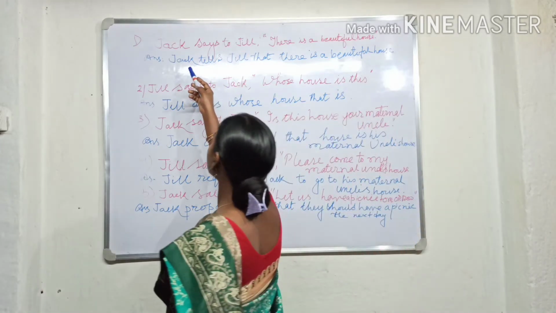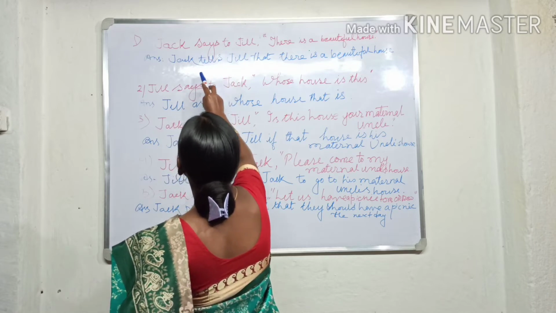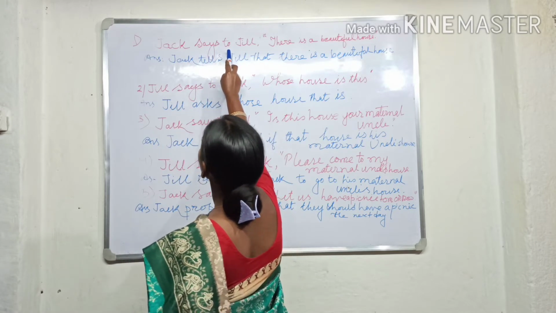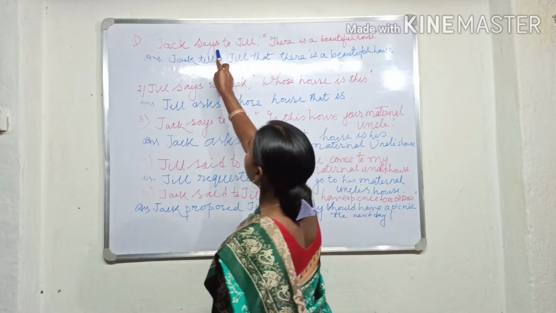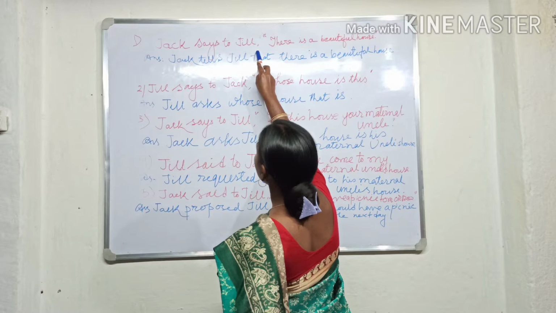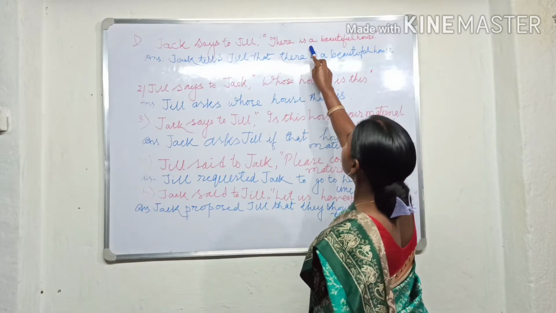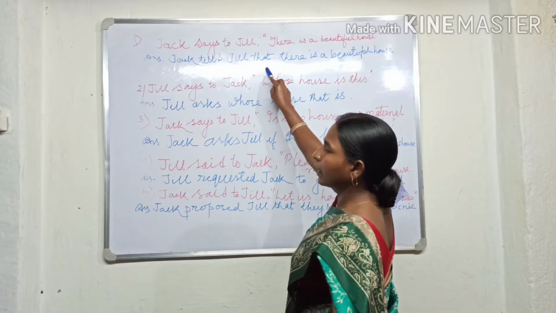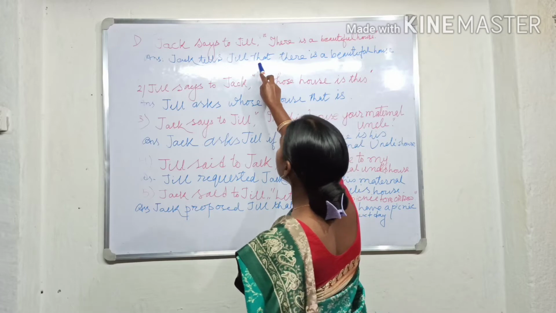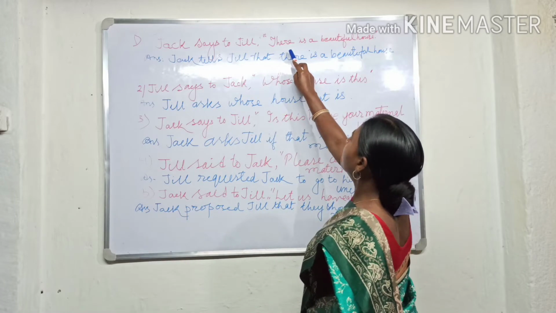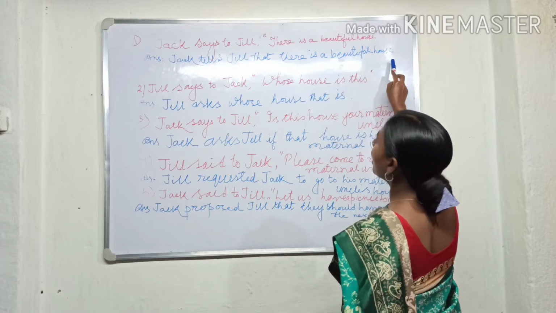So what changes are there? The first, says to changes into tells. And then this sentence, Jack says to Jill, is joined with the other sentence, there is a beautiful house, with a linker. That linker is that. And here the same sentence is put, there is a beautiful house.